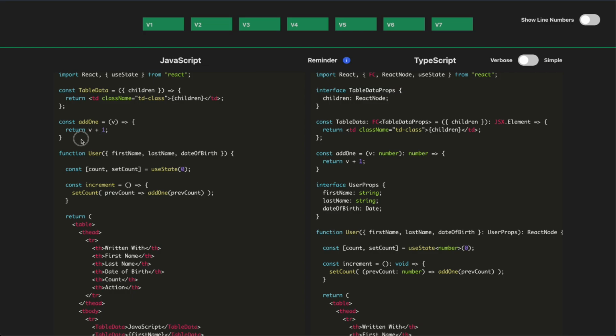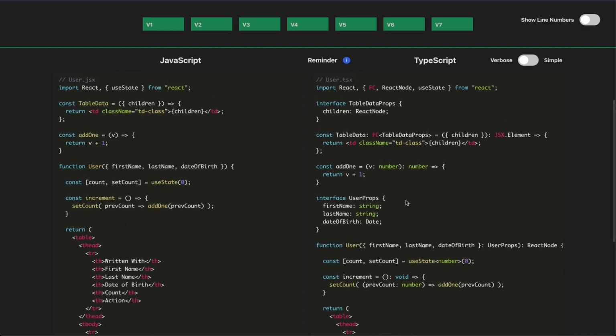So we can see we added an add one up above that took a value property v and added 1 to it. There's no types on the left, we're in our JavaScript code. But on the right, we did the same thing, but we needed to type it. So let's first take a look at that add one function.